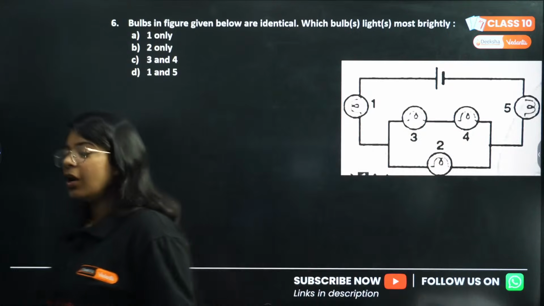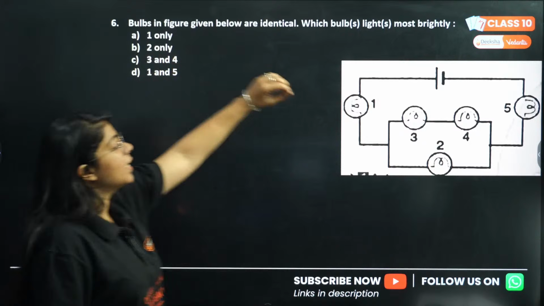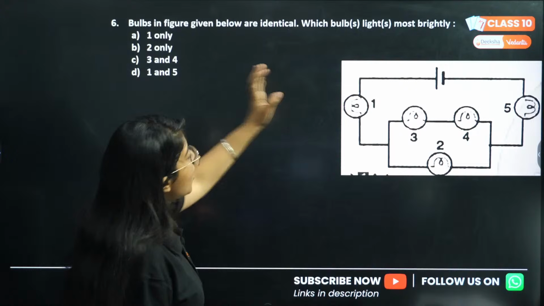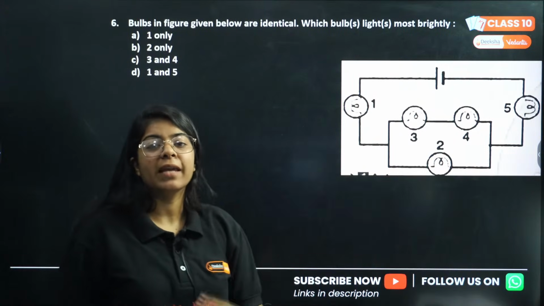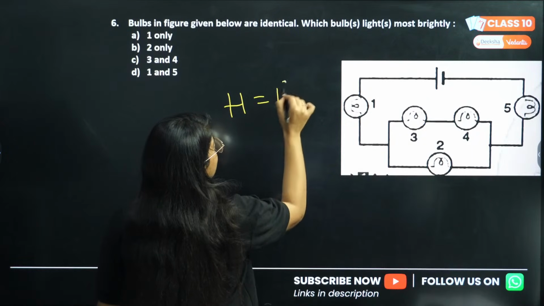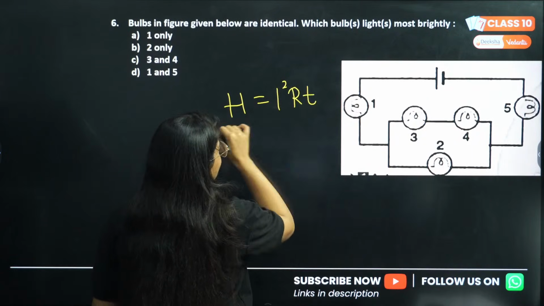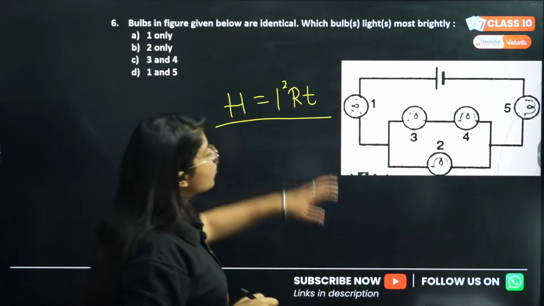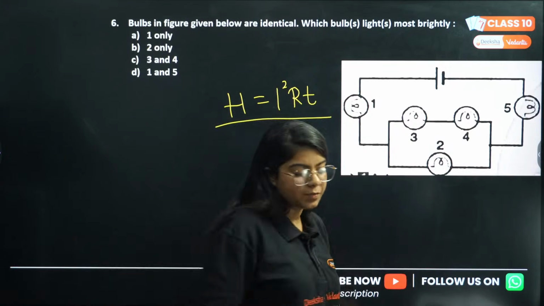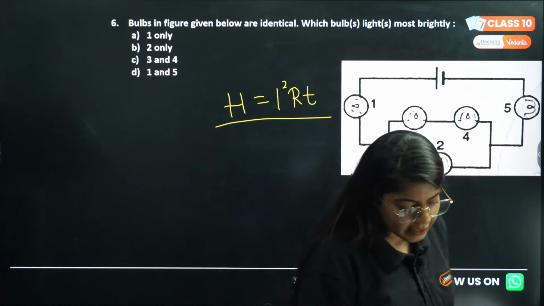Yeah. Okay, so basically you don't even have to solve this question. You just have to see what is happening. For the bulbs to light up, the main phenomenon is the heating effect of electric current, that is H equals I square RT. Correct? Now we just have to see which of these bulbs is getting maximum current.